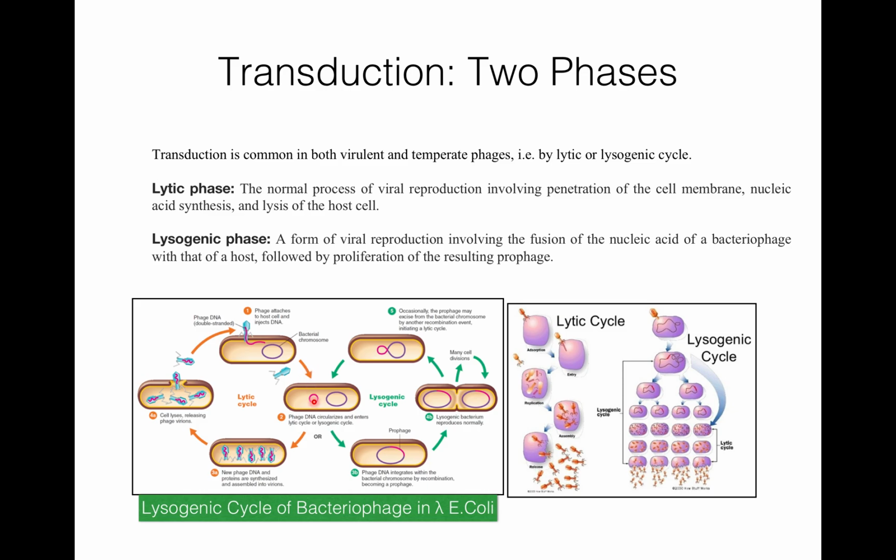This phage DNA integrates into the bacterial DNA, the bacterial chromosome, with the help of recombination, and now it is known as a prophage.